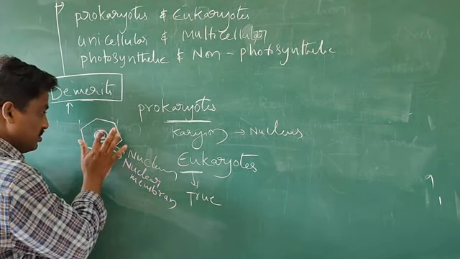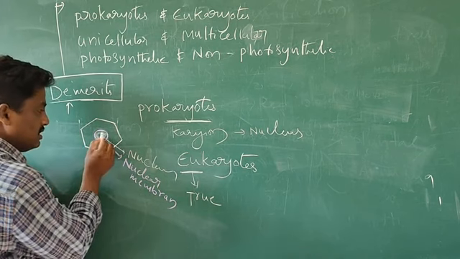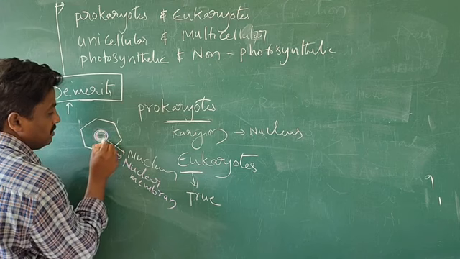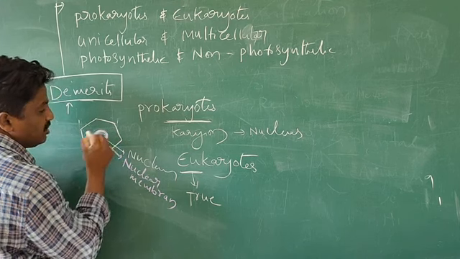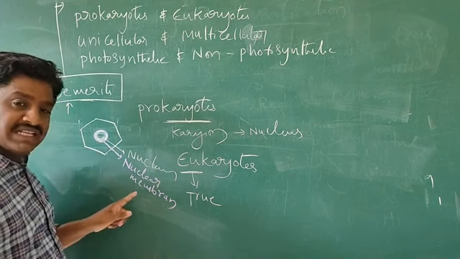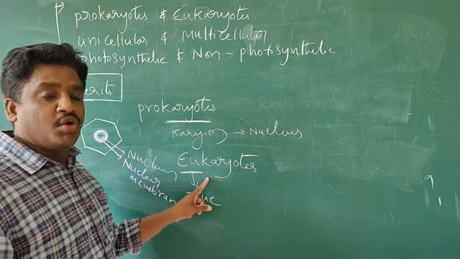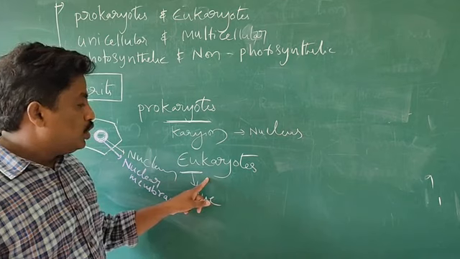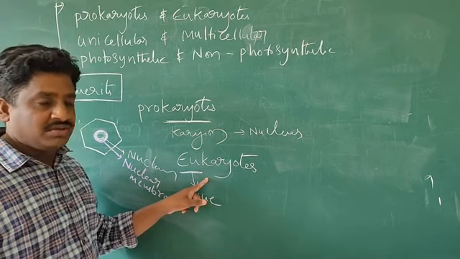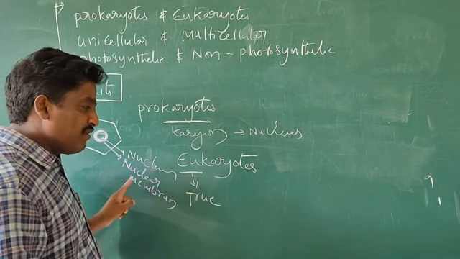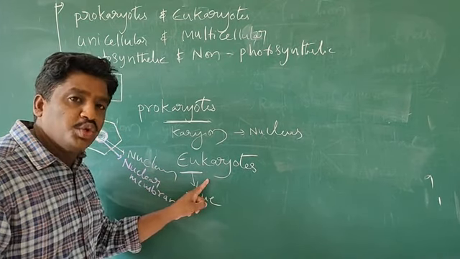So here this is the nucleus. This nucleus is surrounded by a nuclear membrane. Such a kind of organisms we call eukaryotes. Okay, the nucleus surrounded by nuclear membrane, such a kind of organisms we call eukaryotes.